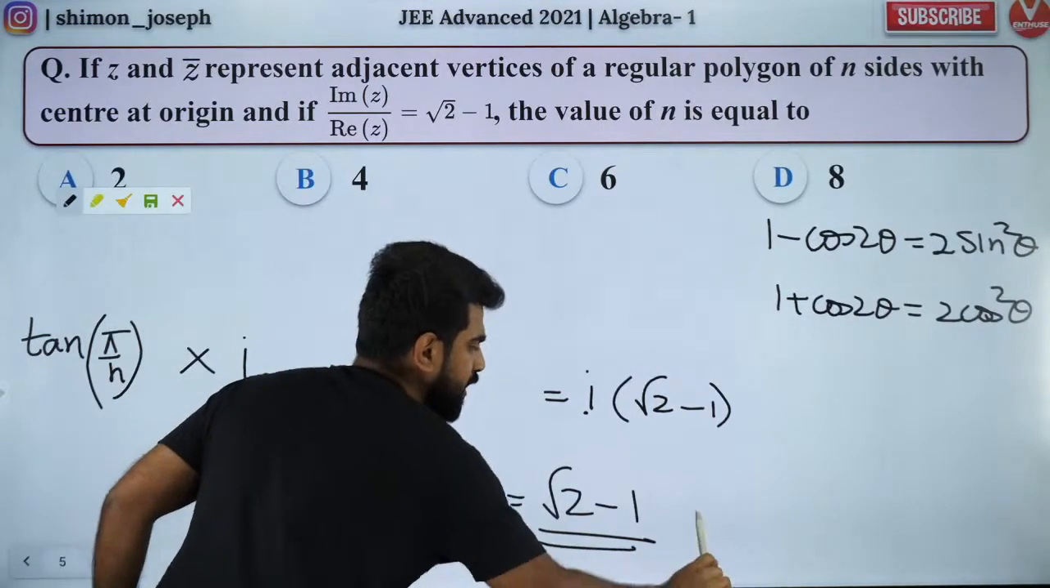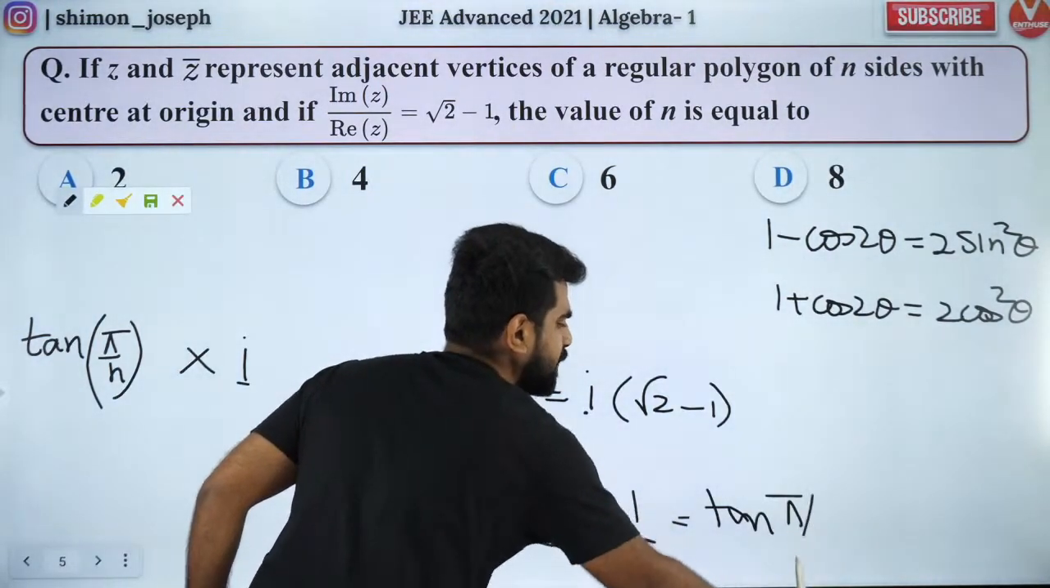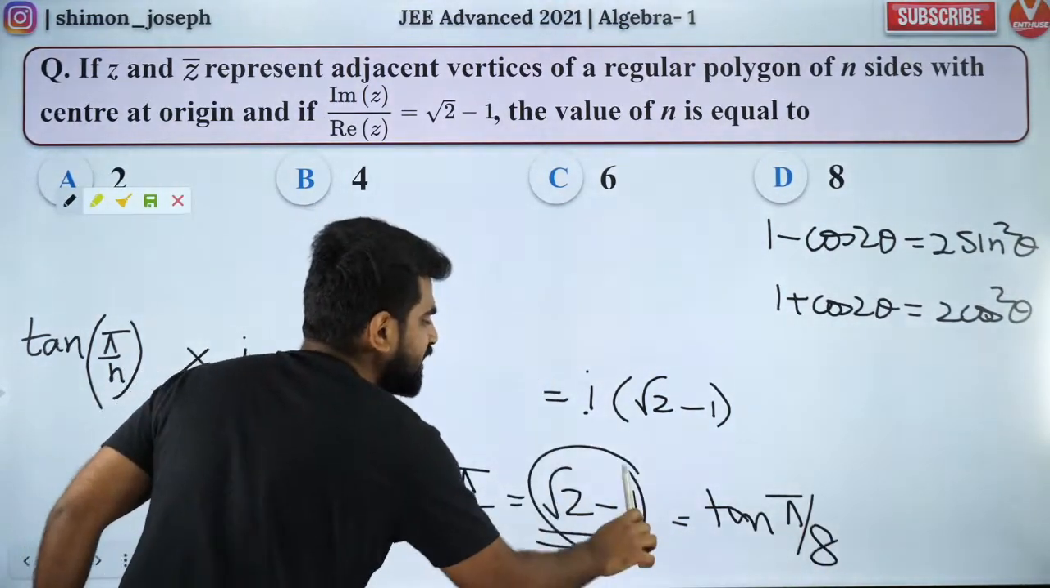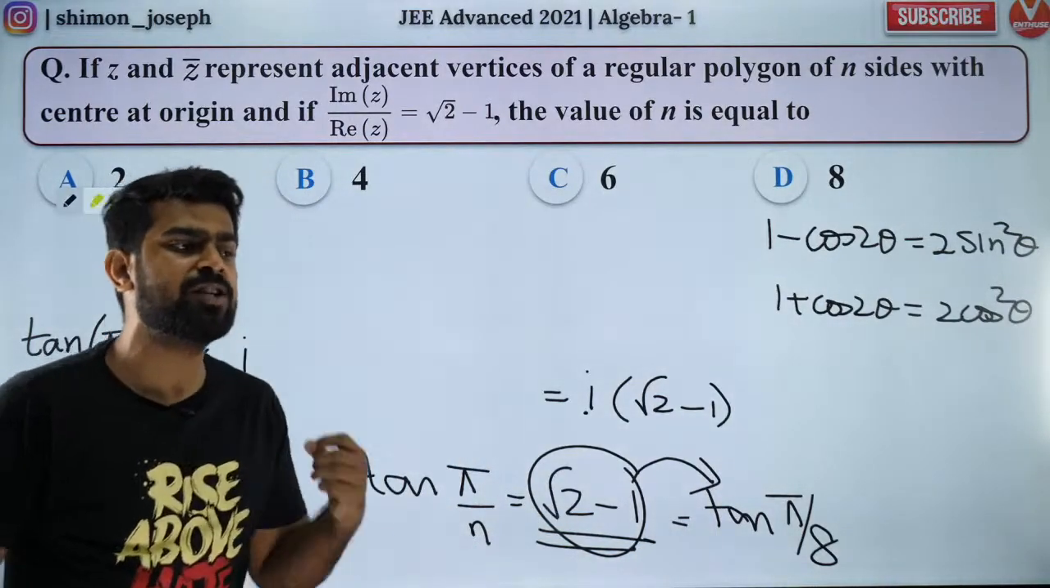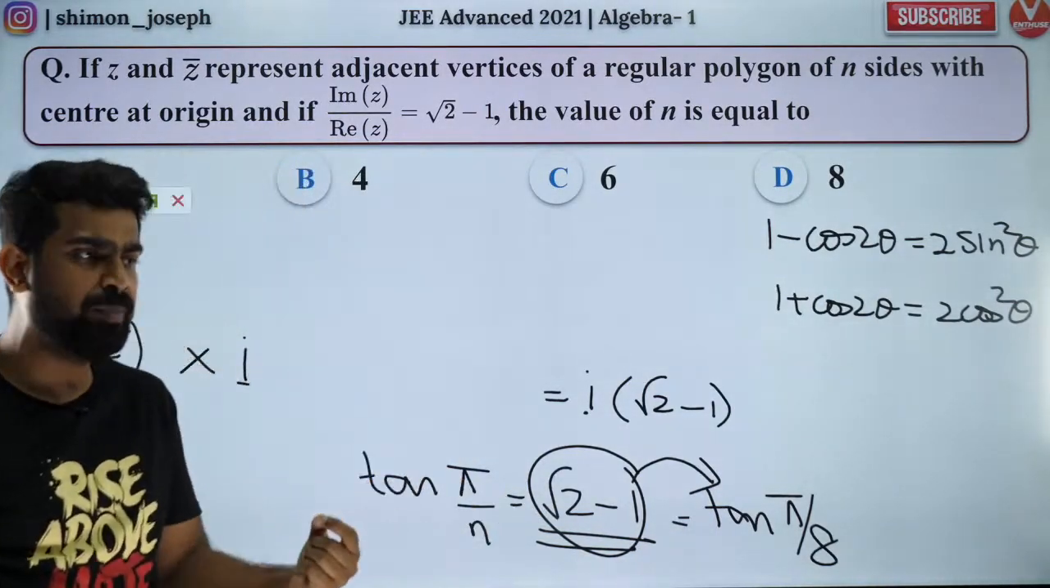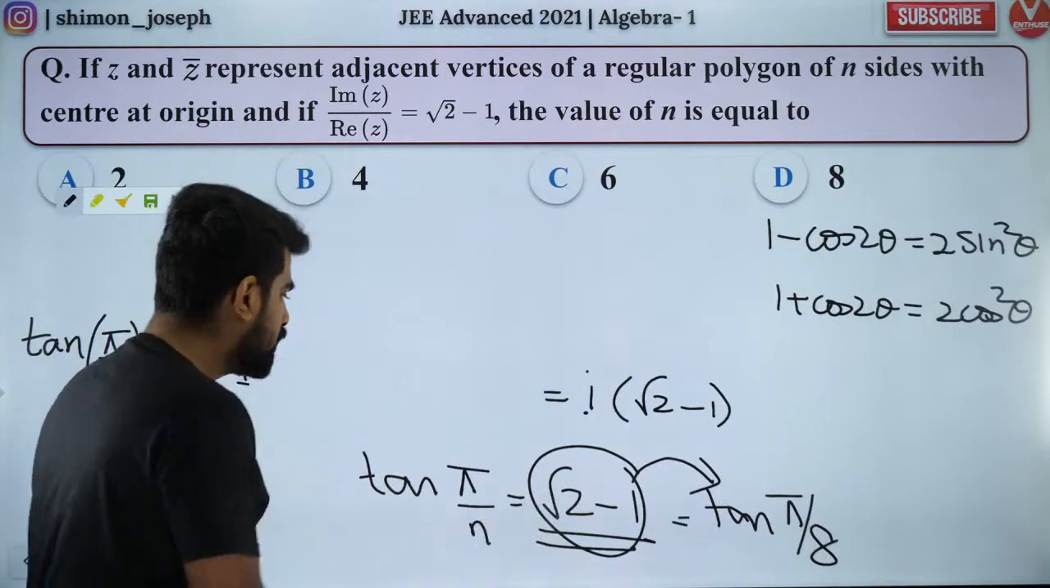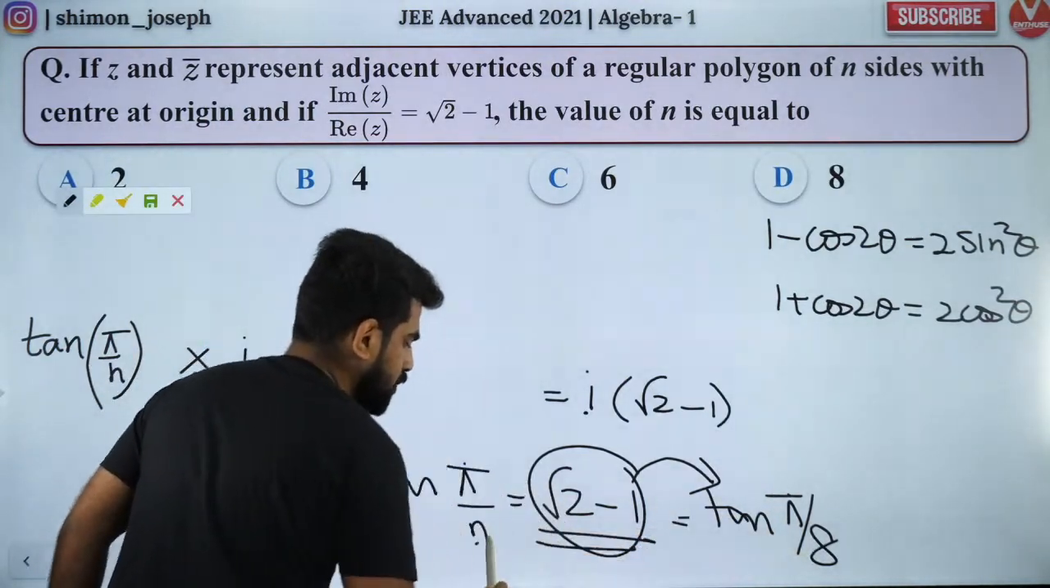What is root 2 minus 1? Root 2 minus 1 you have to remember. It is tan pi by 8. Root 2 minus 1 is tan pi by 8. You have to remember. It is advanced. It is not CBSE. It is not JEE Mains. You have to remember those values. So tan pi by n, pi by 8. So n is equal to?